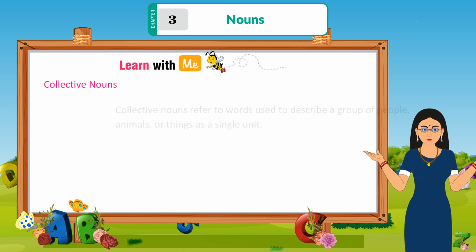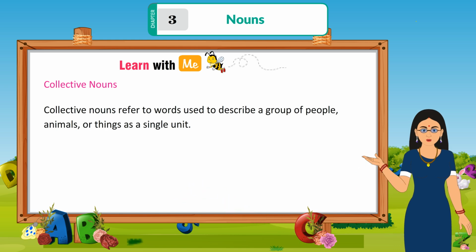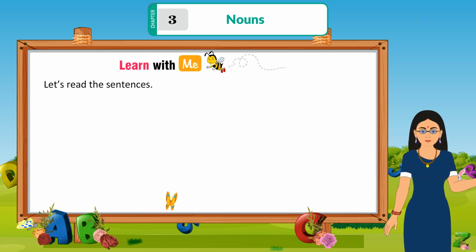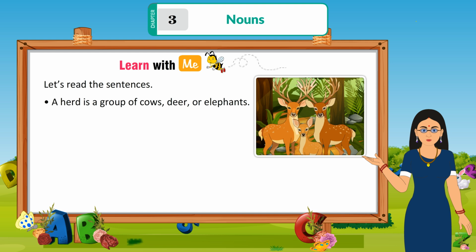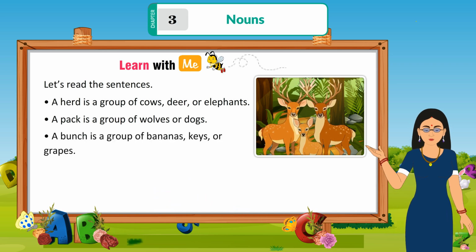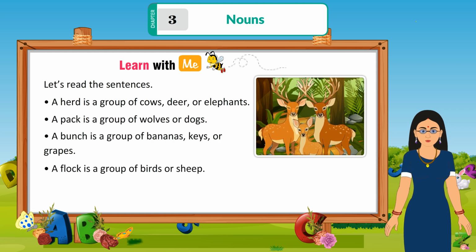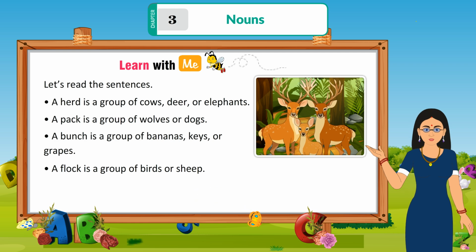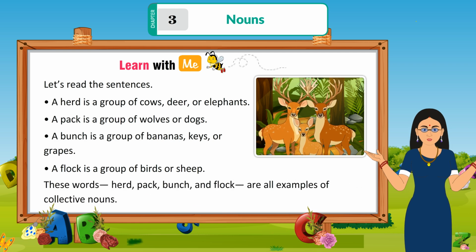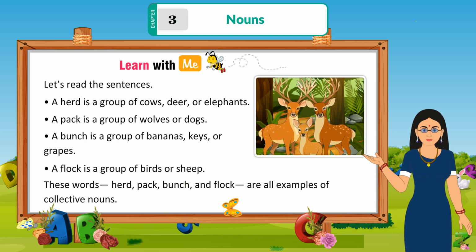Learn with me. Collective nouns. Collective nouns refer to words used to describe a group of people, animals, or things as a single unit. Let's read the sentences. A herd is a group of cows, deer, or elephants. A pack is a group of wolves or dogs. A bunch is a group of bananas, keys, or grapes. A flock is a group of birds or sheep. These words, herd, pack, bunch, and flock, are examples of collective nouns.